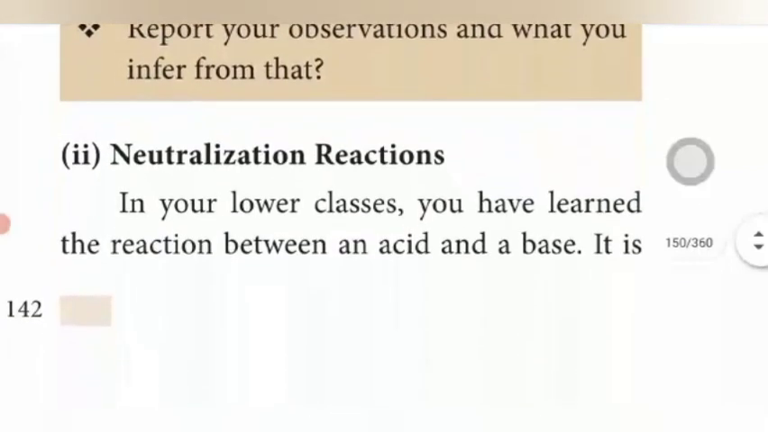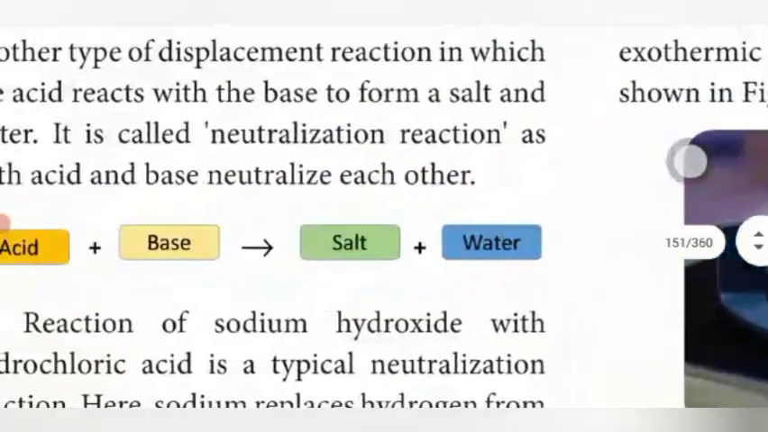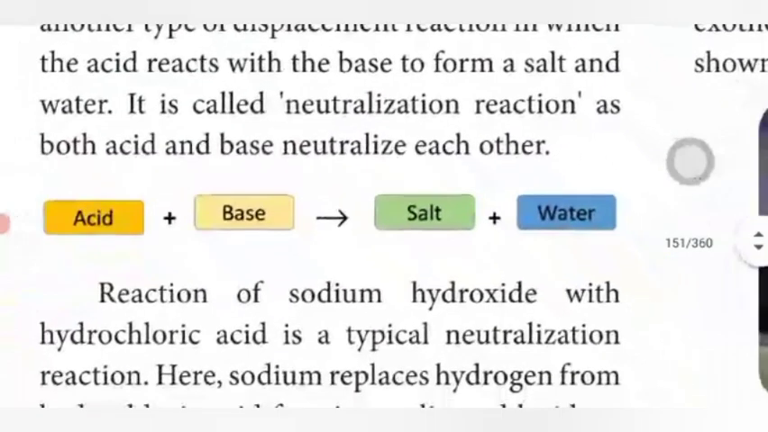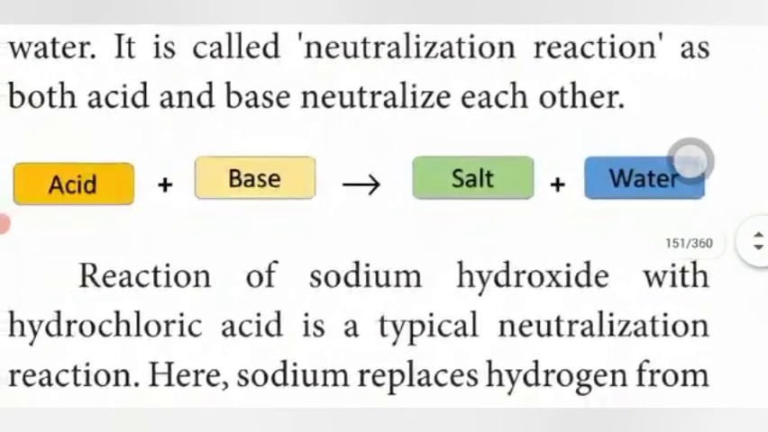The other type of double displacement reaction is the neutralization reaction. Already we know what a neutralization reaction is. Acid reacts with base to form salt and water. Acid and base neutralize each other to form salt and water. This reaction is called a neutralization reaction. Every acid reacting with a base gives two products. What are the two products? Salt and water.